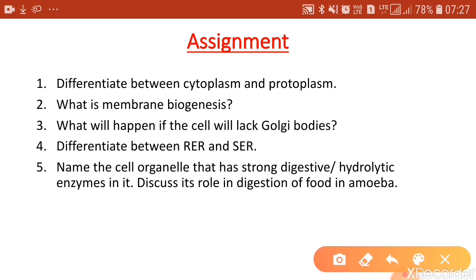The first question is, differentiate between cytoplasm and protoplasm. The next question is, what is membrane biogenesis? Next, what will happen if the cell lacks Golgi bodies? Next is, differentiate between rough endoplasmic reticulum and smooth endoplasmic reticulum. And last, name the cell organelle that has strong digestive or hydrolytic enzymes in it, and discuss its role in the digestion of food in amoeba.